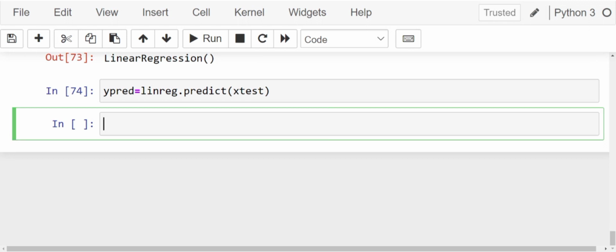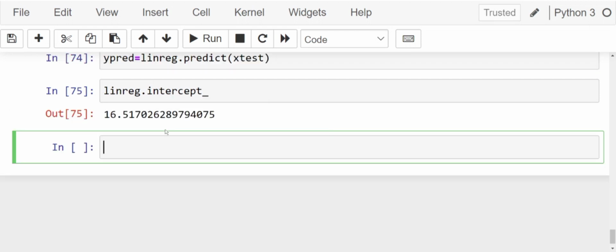So our y predicted is ready over here. Let's look at the intercept and the slope. Let's look at linreg.intercept_. So 16.5170 is the intercept. What is the intercept?